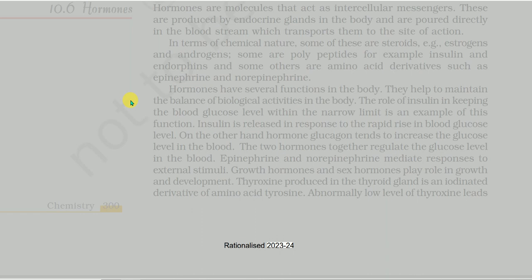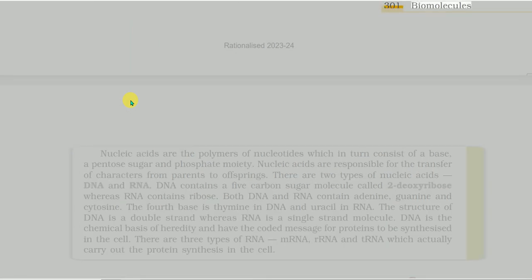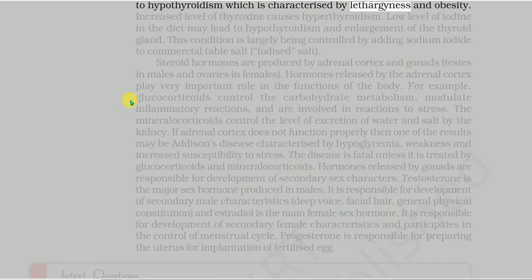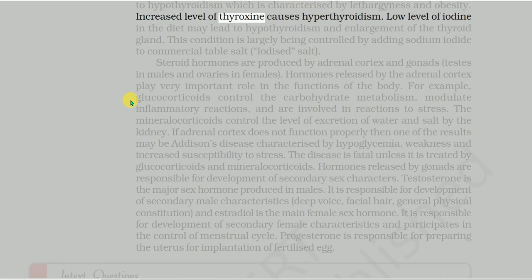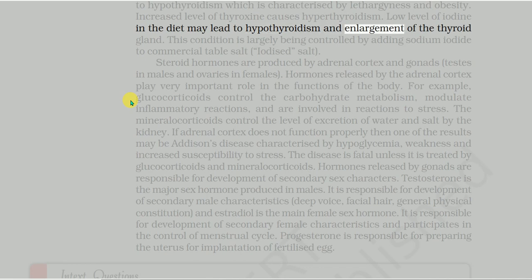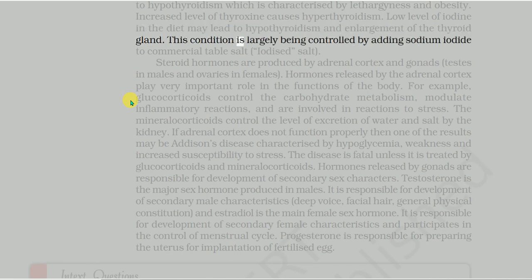to hypothyroidism, which is characterized by lethargy and obesity. Increased level of thyroxine causes hyperthyroidism. Low level of iodine in the diet may lead to hypothyroidism and enlargement of the thyroid gland. This condition is largely being controlled by adding sodium iodide to commercial table salt, iodized salt.